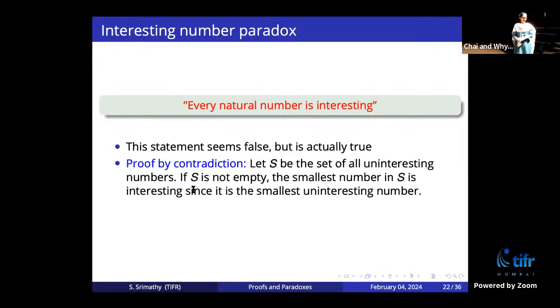Then there is a smallest number in it. The smallest number itself is interesting because it is the smallest uninteresting number. So therefore, it is interesting. If it is interesting, it cannot be in S because S contains only uninteresting numbers. So S has to be empty. So every number is interesting.